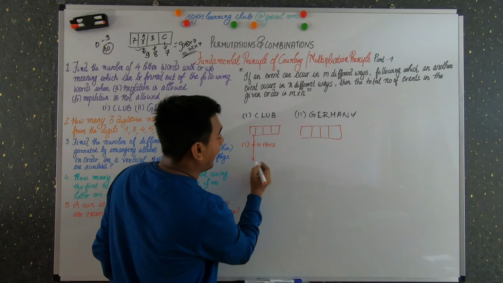And next, the second section is when repetition is not allowed. Again you draw 4 boxes like this, one figure, so you will get a better understanding and you will not miss anything. The first one you can fill in 7 ways, right? Because there are 7 letters, and for the first box you can use any of the 7 letters. And for the second one, you have already used 1 letter, so the remaining letters are 6. So you have 6 different ways of selection for the second box. And when you have 2 letters already used, for example, let's say you have used G, E, then you can use only R, M, A, N, Y. So there are only 5 different choices for the third box.